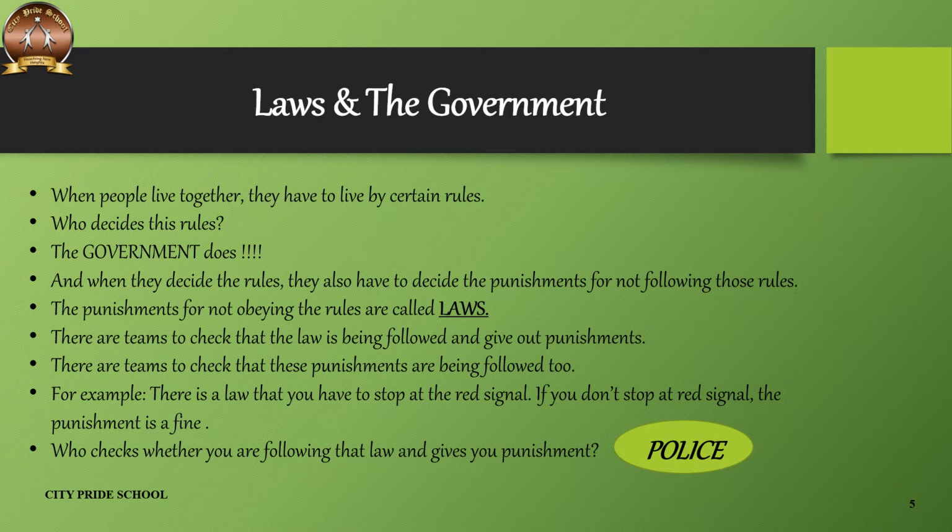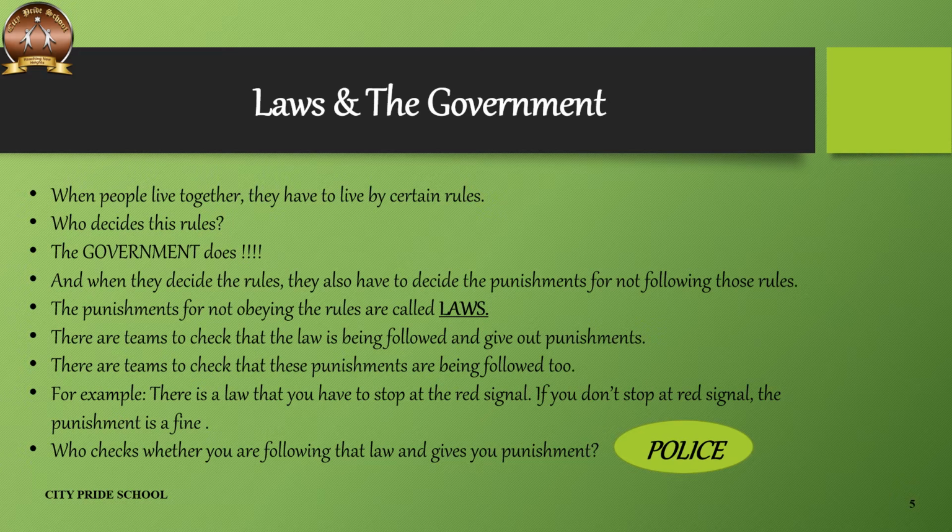When people live together, they have to live by certain rules. There should be certain rules and regulations, because in a country as big as India, if there were no rules and regulations, everything would be chaos and messed up. So there has to be some rules. Even in a family, we have some rules in our house, and those rules are made by our parents, right? In the same way, India is a very big country, or you can say a big family, and there should be some rules for the people living in this country.